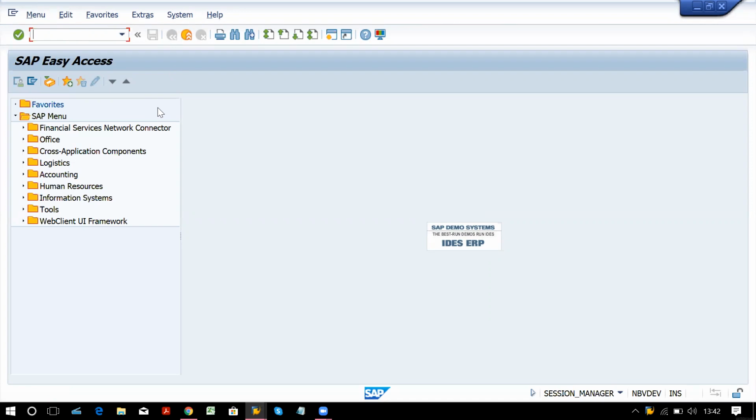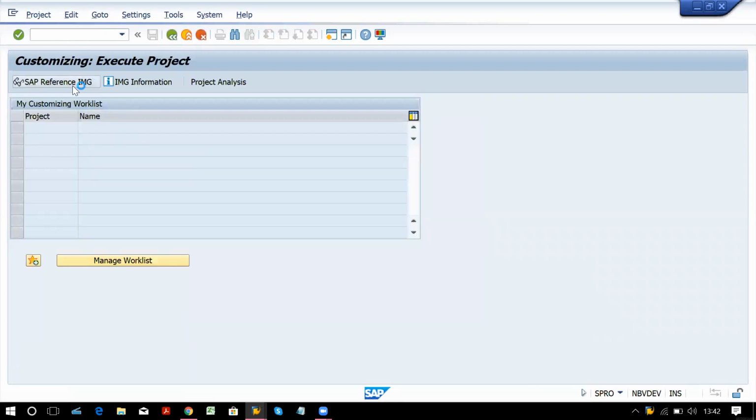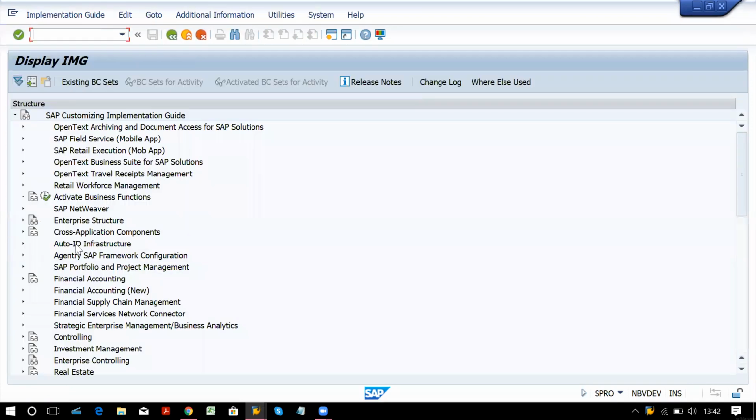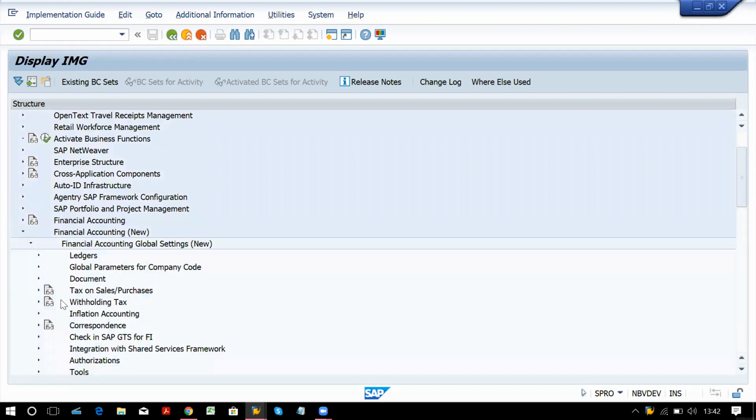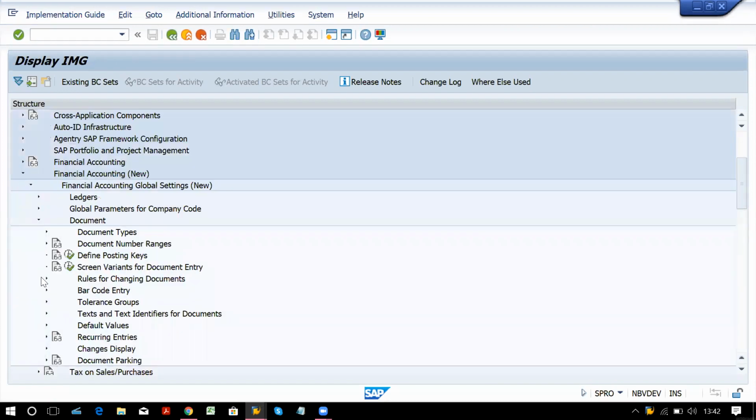Okay, so we are continuing with financial accounting global settings. So in that document, we are left with tolerance group.